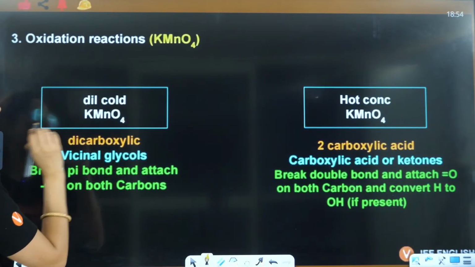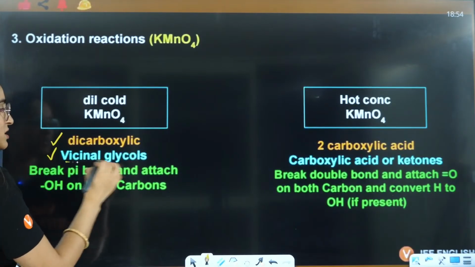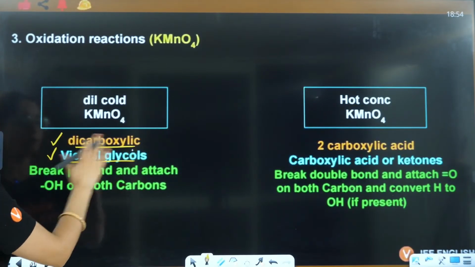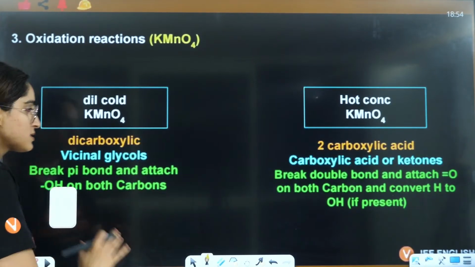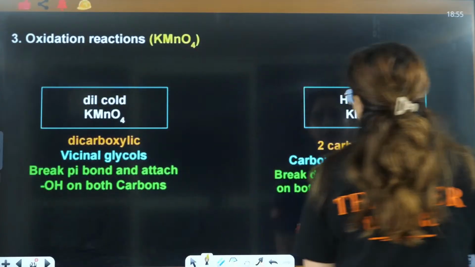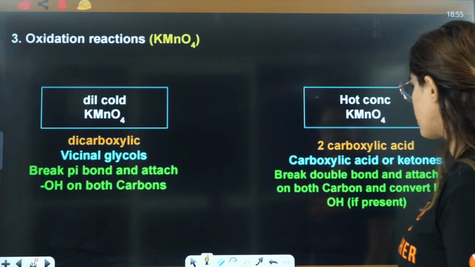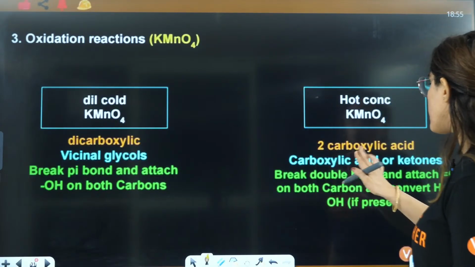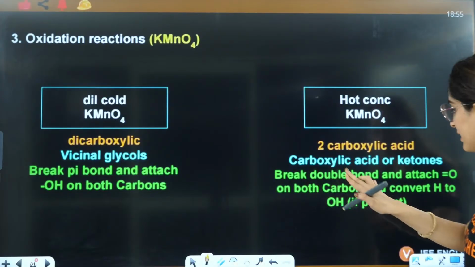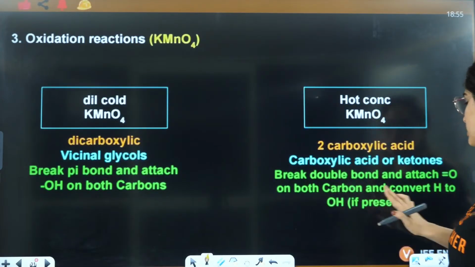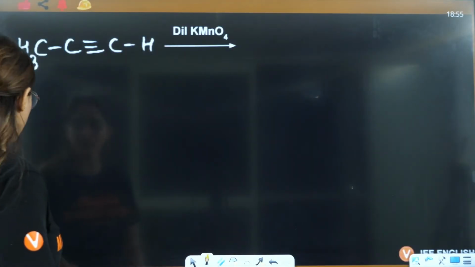With dilute cold KMnO4, dicarboxylic acids or vicinal glycols can be formed: break the pi bonds and attach OH on both the carbons. Or two carboxylic acids or ketones can be formed: break the double bond, attach double bond O on both carbons and convert hydrogen to OH if possible. Let's talk about one by one.